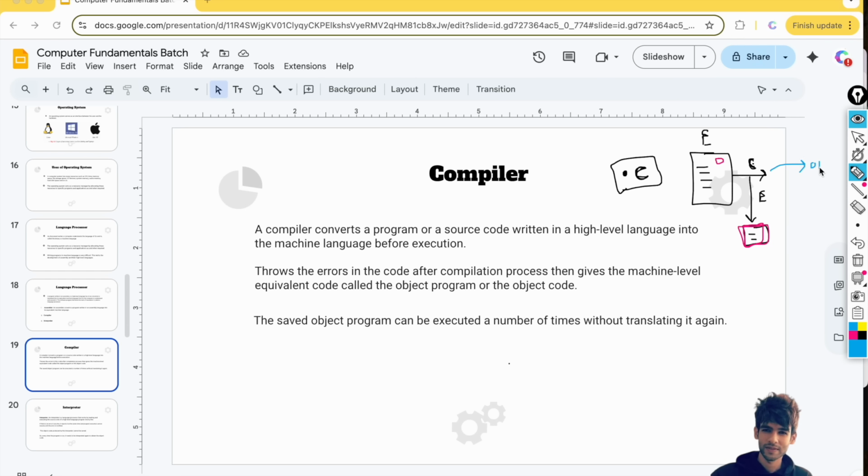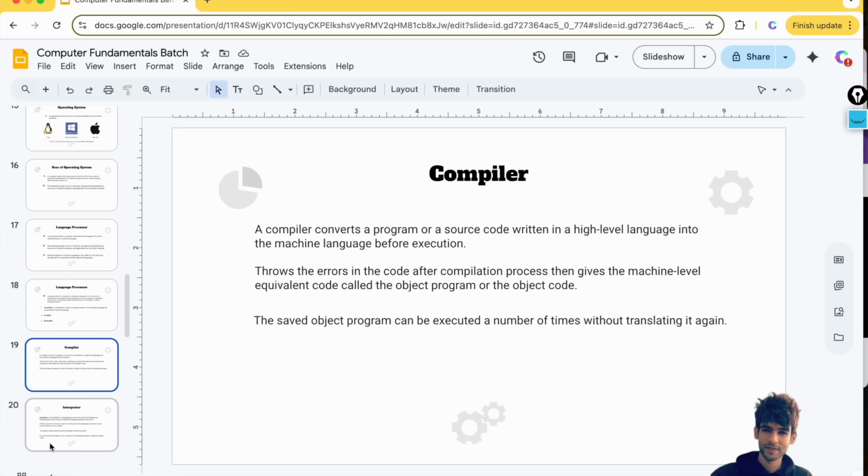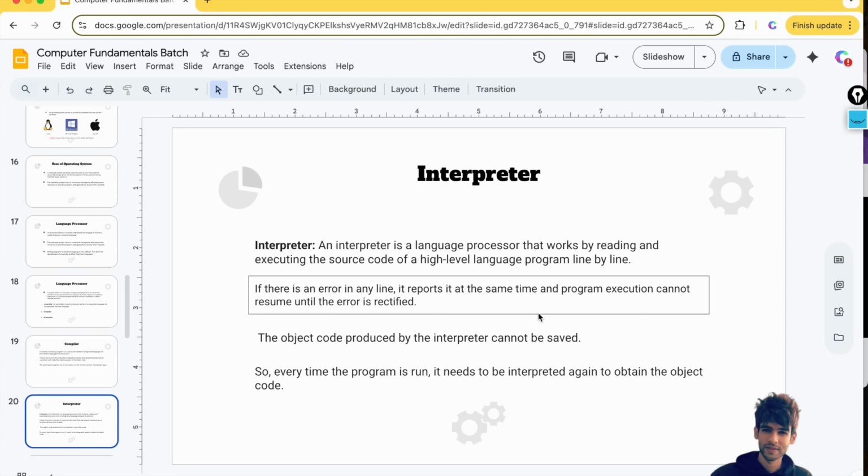Object code means the code which computers understand. It will translate it into the machine dependent language, and that will be provided to the computer to understand. The saved object program can be executed any number of times without translating it again. So you can provide only this object program file and execute it as many times as you want. But in the case of an interpreter, there is a different scenario.